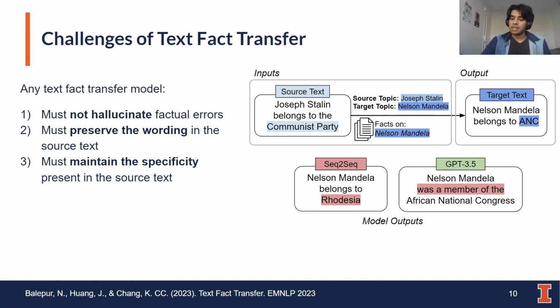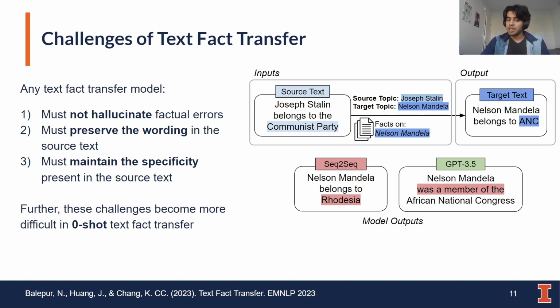Third, each target text should maintain the specificity present in the source text. So this sequence-to-sequence model in the lower left says that Nelson Mandela belongs to Rhodesia, and while he might have some links to Rhodesia, it actually doesn't match the specificity of the source text, as the source text describes a political party of Joseph Stalin, so the target text should also show a political party.